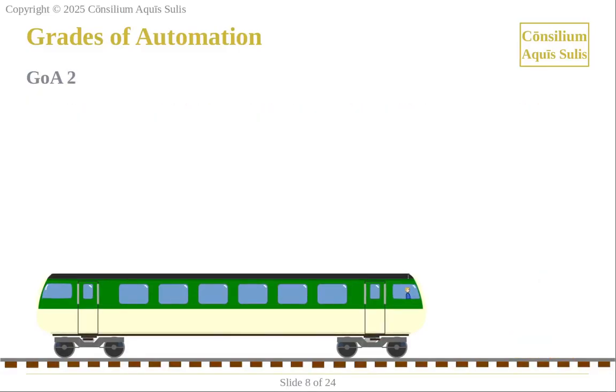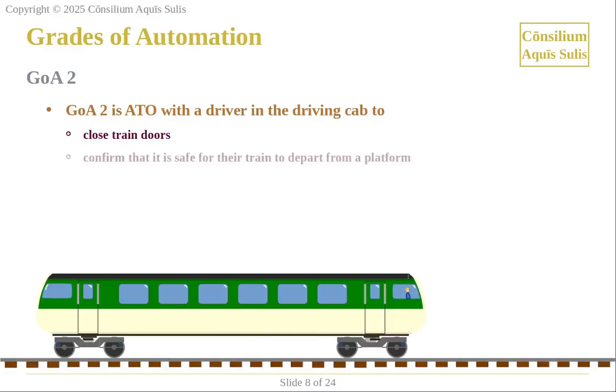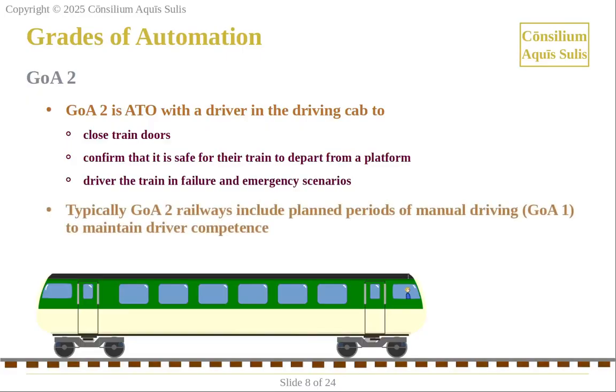In GOA 2, trains are driven automatically. There is still a driver in the driving cab to close train doors, confirm that it is safe for their train to depart from platforms, and drive in failure and emergency scenarios. Typically, GOA 2 railways include planned periods of manual driving, GOA 1, to maintain driver competence. Many metros operate at GOA 2.